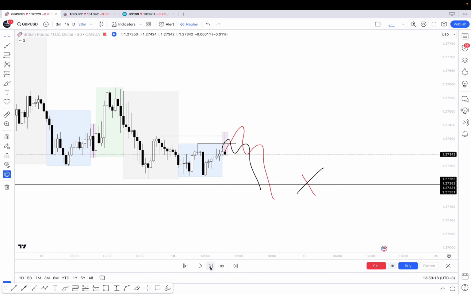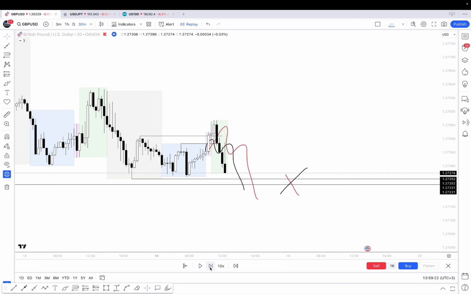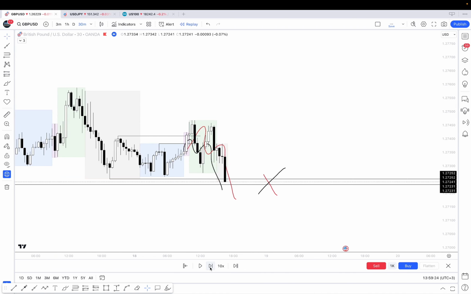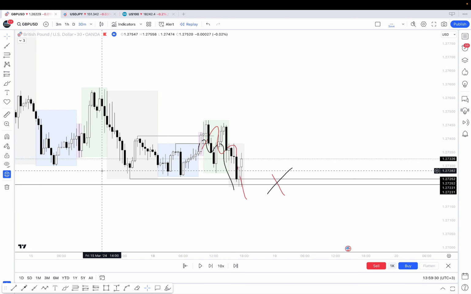So let's check. Okay, we took off both liquidities, and we have done our both targets. Okay, so let's move to the next day.